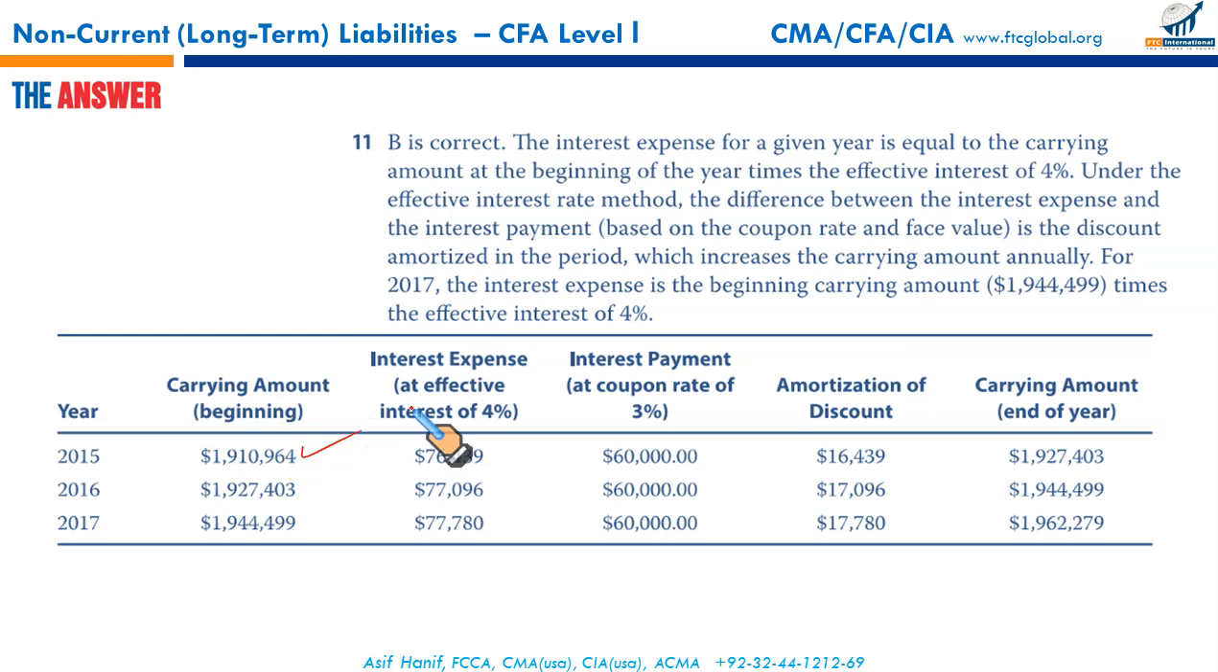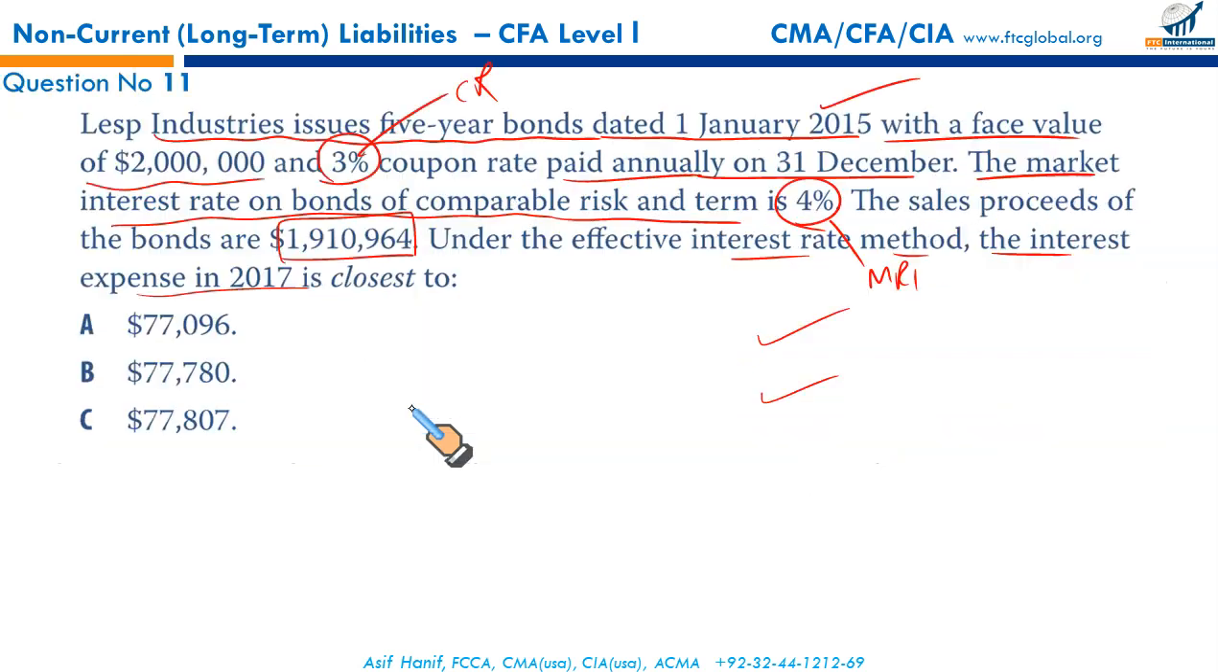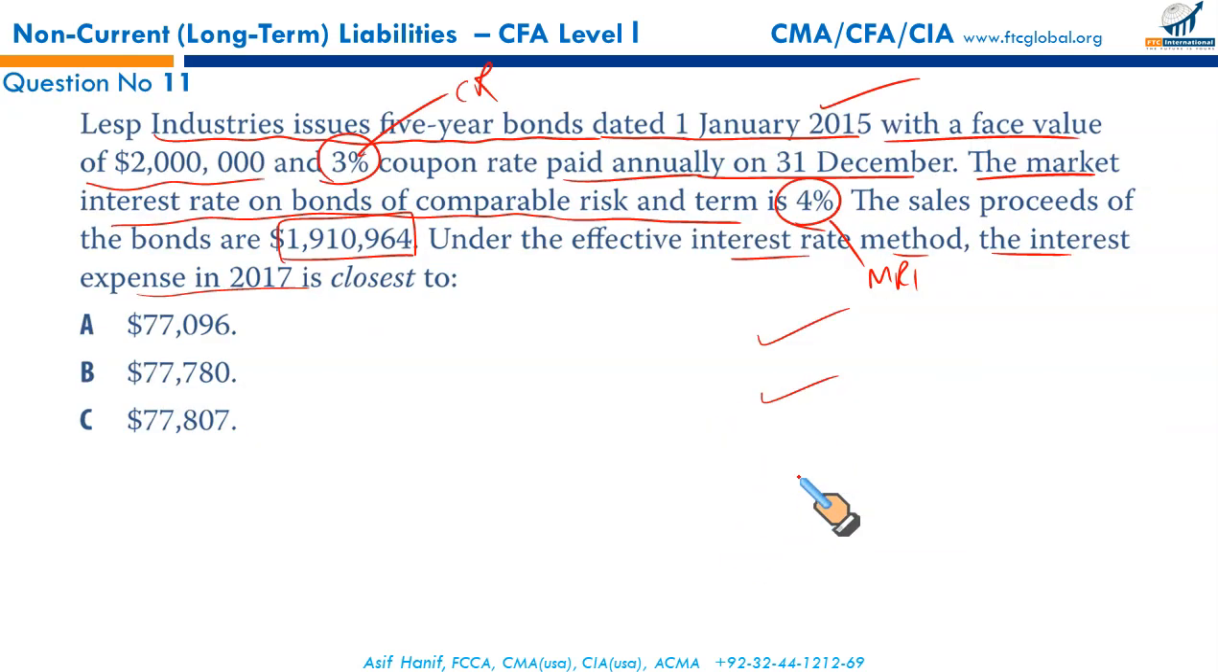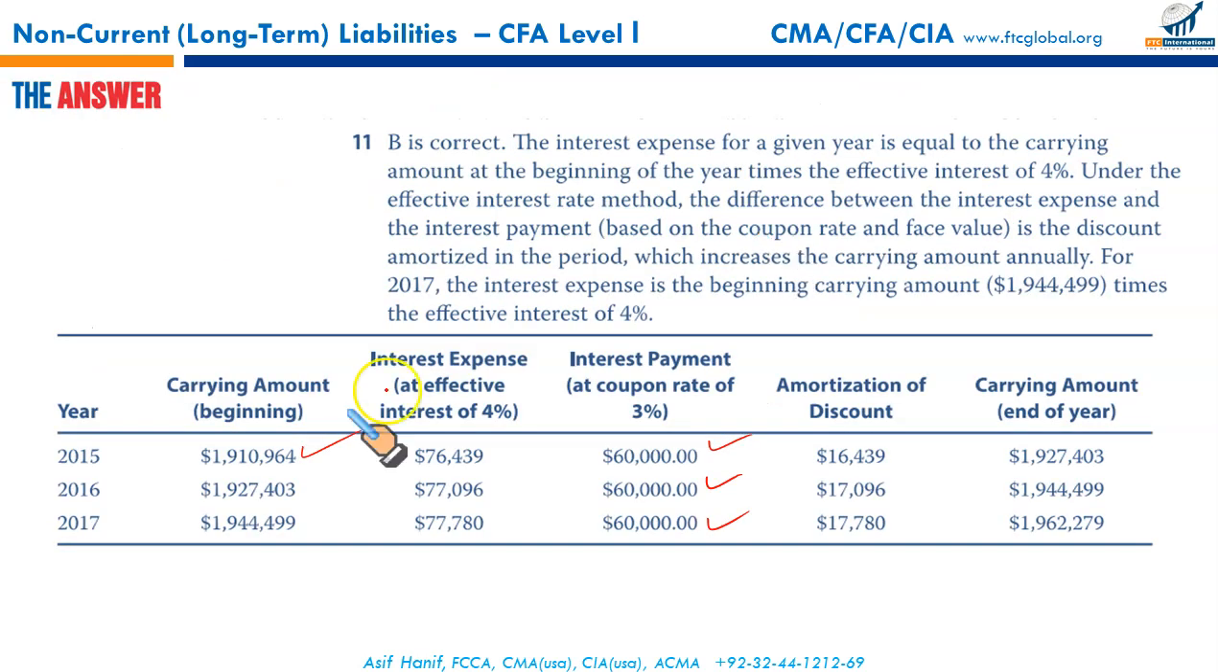Now, this is what we did in our overview. Your interest is paid on coupon. 3% of 2 million, that is 60,000 every year. But the expense is calculated by multiplying the carrying value of the bond with the market rate of interest, 4%. So you will calculate 1,910,964 times 4%. This is the interest expense that goes to income statement. The difference between what you paid versus what is charged as an expense gives you the amortization of discount. This amount will be added to 1.9 million. So the new balance will be 1,927.